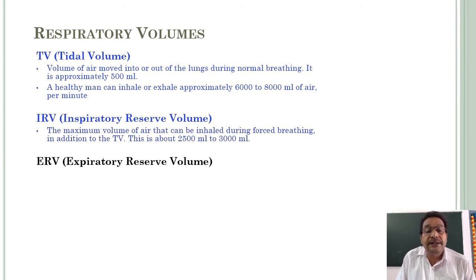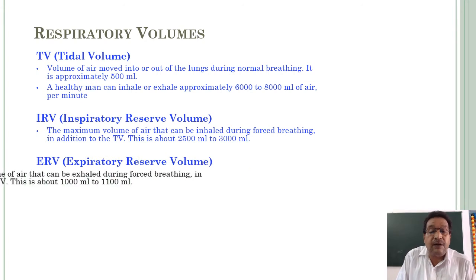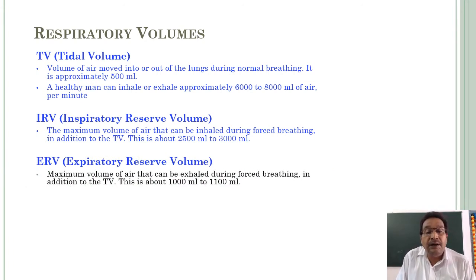And next, ERV means expiratory reserve volume. What is expiratory reserve volume? The maximum volume of air that can be exhaled. IRV means the maximum volume of air that can be inhaled.